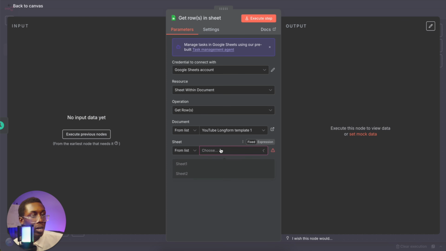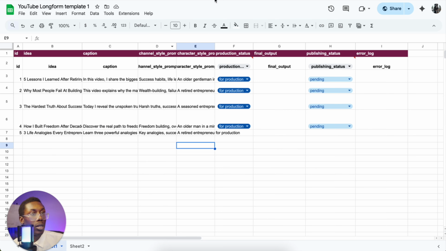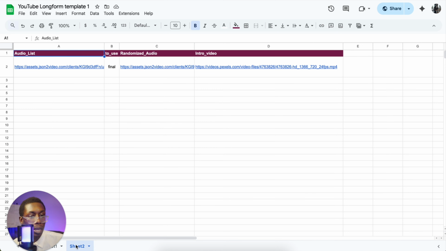And once we've done that, we'll select from sheet 1, because on the Google Sheet itself, sheet 1 is where we'll be pulling the information from, which is the prompt that we just pulled out of ChatGPT, and sheet 2 will be where the final video goes. So this right here would be the URL of the video for YouTube to grab.